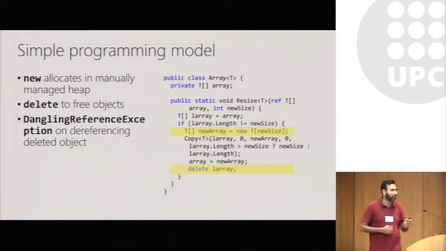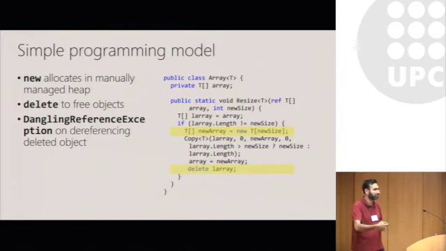But to get safety, what we introduce is a new exception in the language called a dangling reference exception. This is an exception that is thrown if the programmer attempts to use an object that has previously been deleted. So this is what gives you safety.